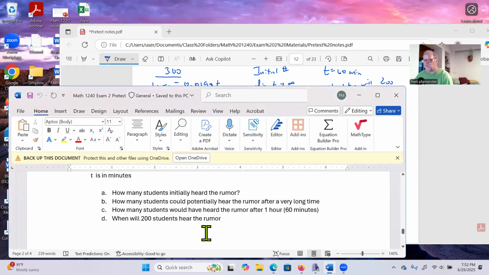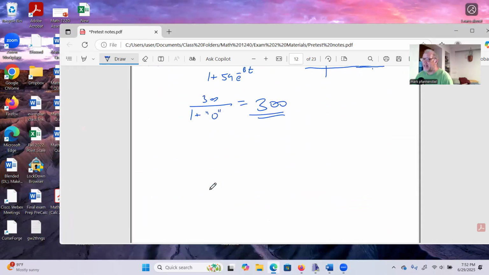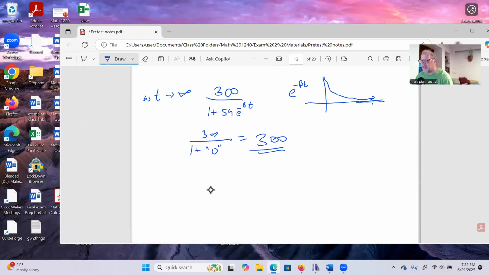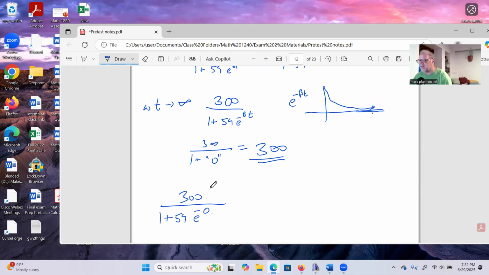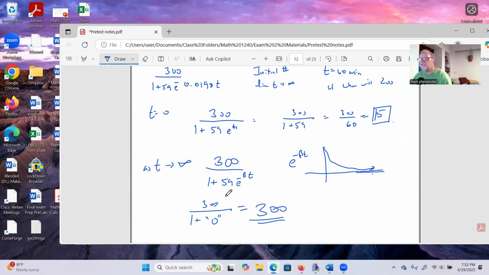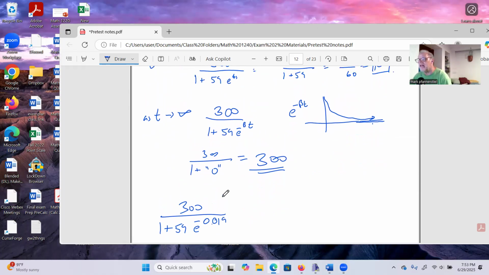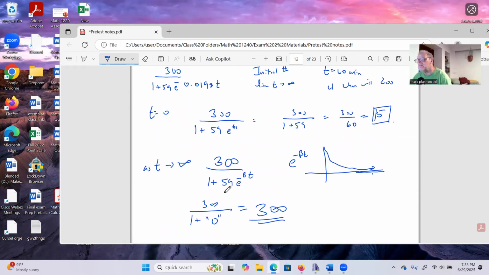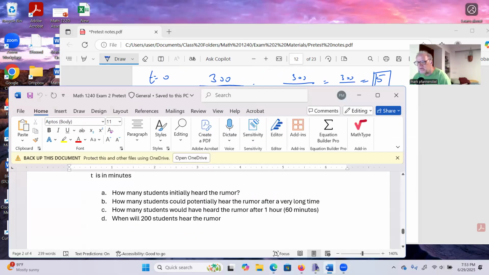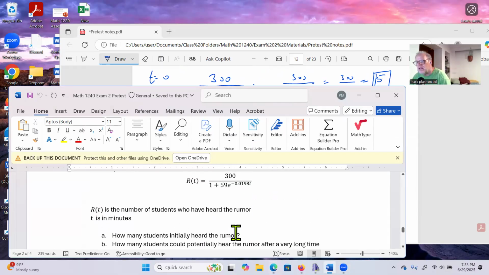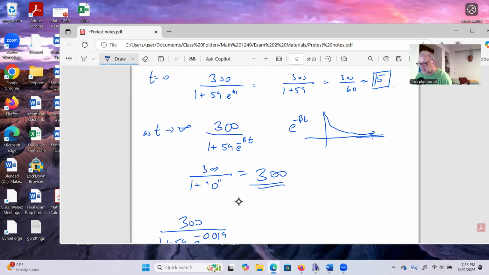Part C, how many students will have heard the rumor after t equals 60 minutes? In that case, we're just going to plug in what's going on here. So we're going to say 300 divided by 1 plus 59 e to the negative 0.0198 t.